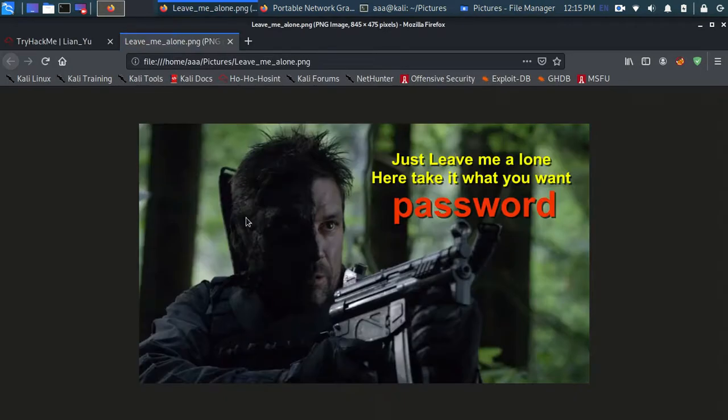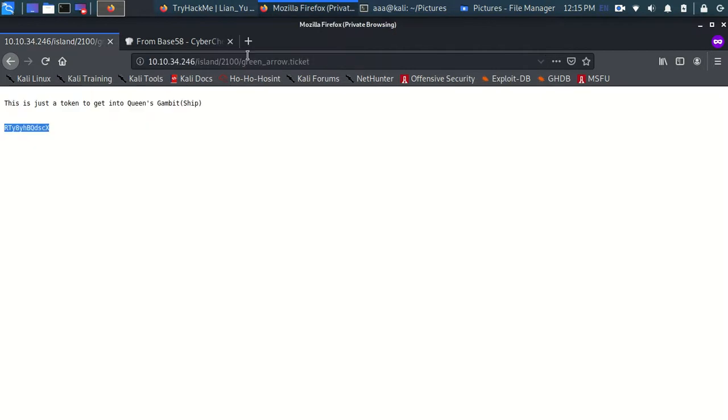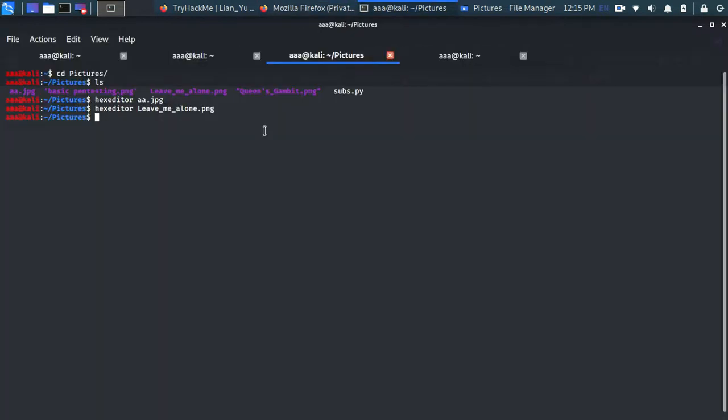So this says leave me alone. Here's the password that you want: password. So the password is password. Okay. The password is password. So password is password for what? I don't know. Let's use steghide on